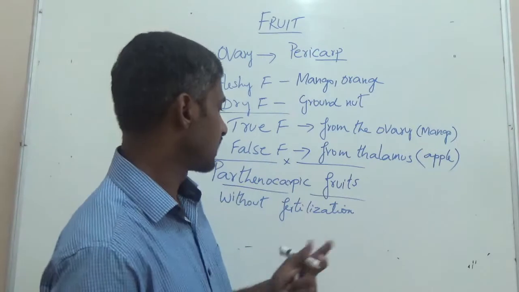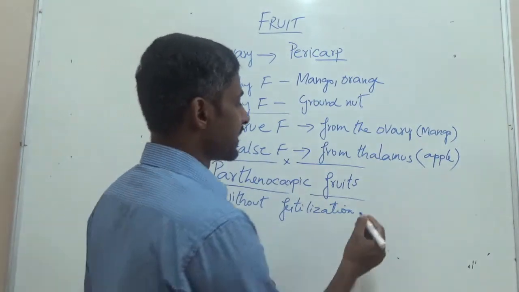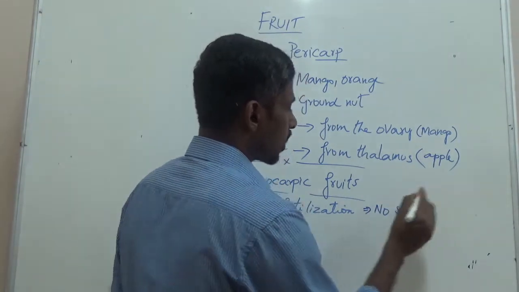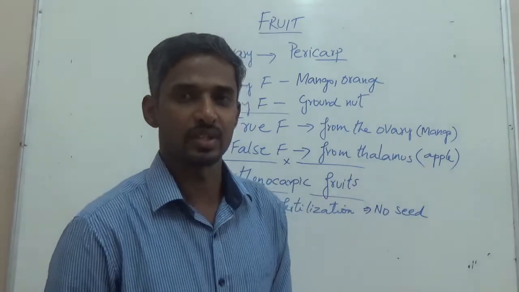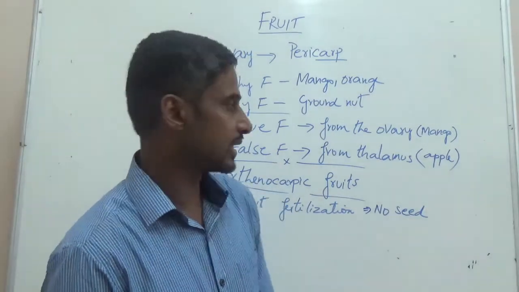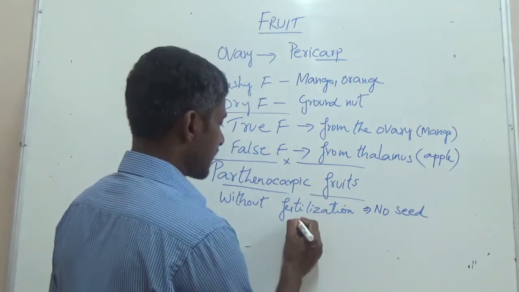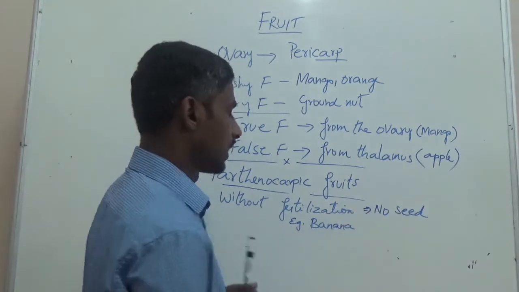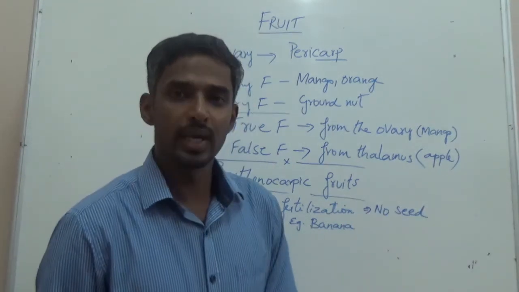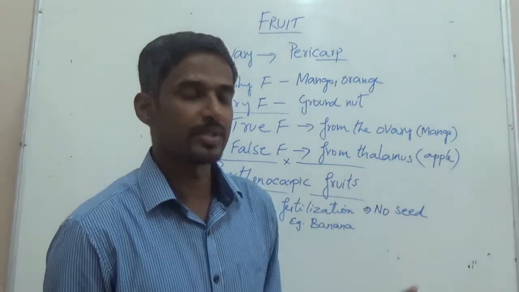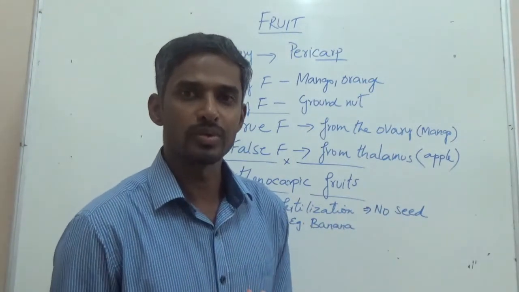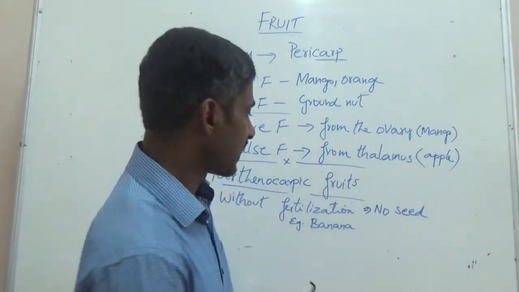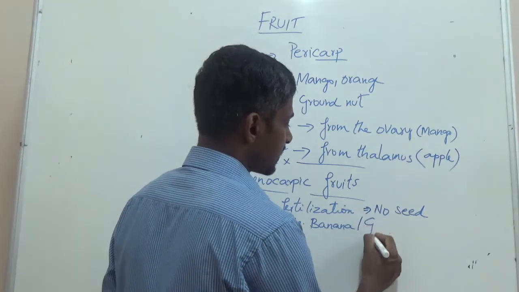So what happens if there is fruit without fertilization? That means there won't be any seed. In such fruits there won't be seed at all because there is no fertilization. Only if there is fertilization can there be seed, and therefore there will be no seed. Example we have is banana. Then also we can produce parthenocarpic fruits. That means by applying hormones, we can induce parthenocarpic fruits. And the famous fruit that we have is grapes.